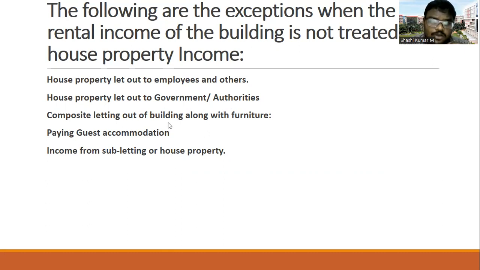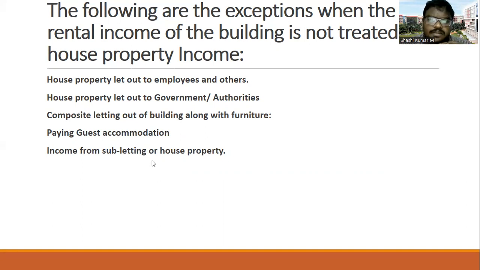And composite letting out of buildings. What is that composite? It's a kind of mixed item. For example, if you provide rent along with furniture, that also cannot be considered. And paying guest accommodation comes under the hotel industry, so you cannot consider that as income from house property. And subletting comes under income from other sources.